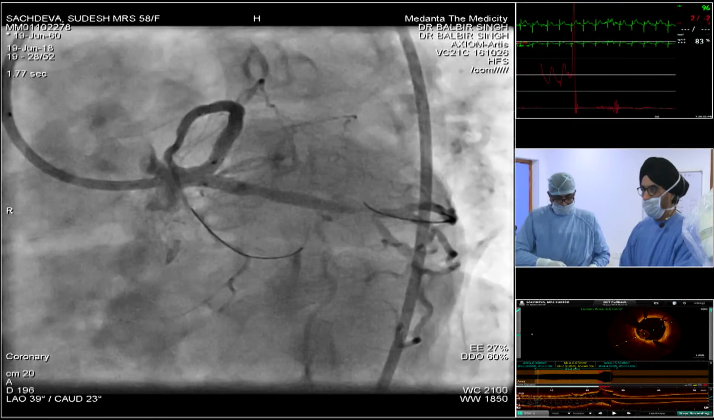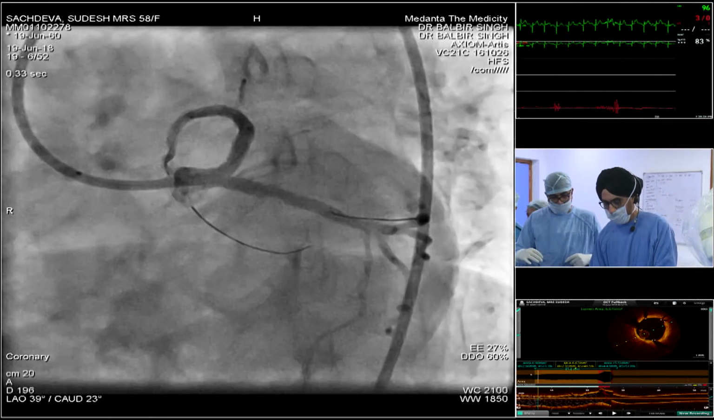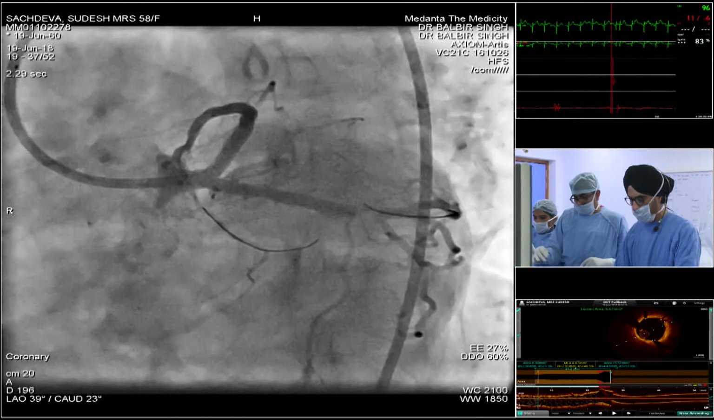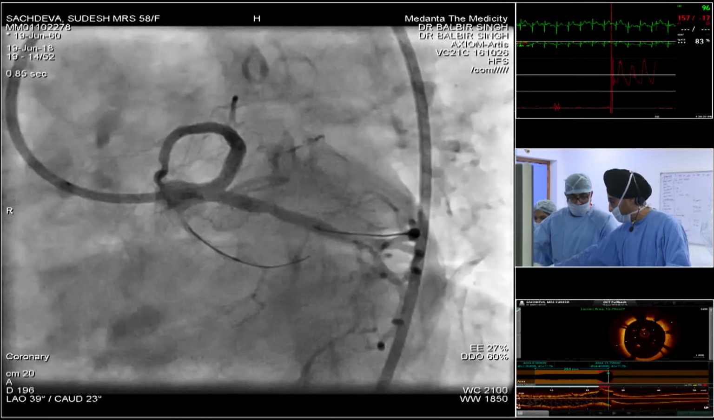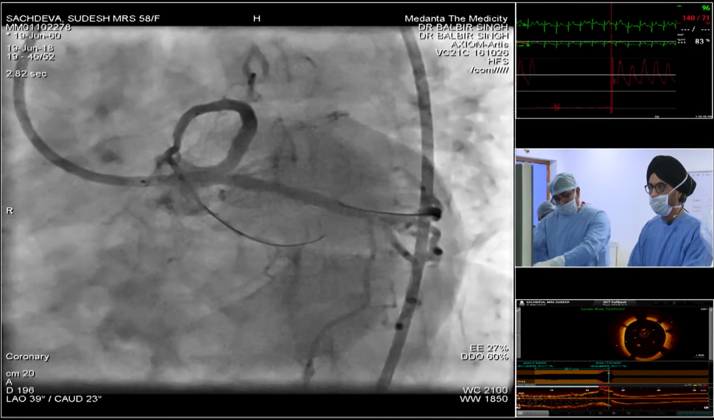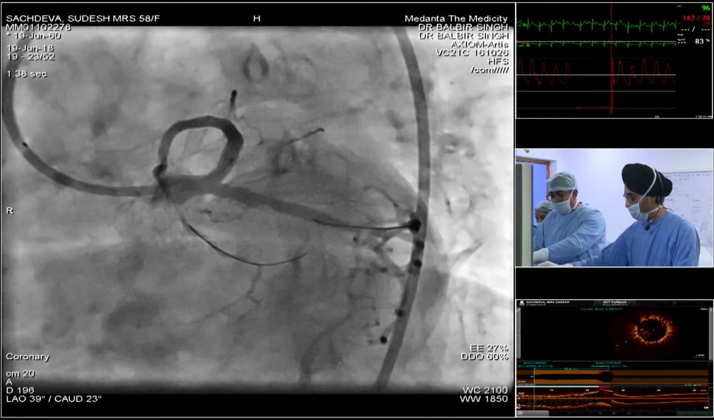Yeah. So angiographically, it looks nice. And after this, I'm going to chase the circumflex and finish. Yeah, it looks great. I think that with a 4 dilatation, this will be just fine.